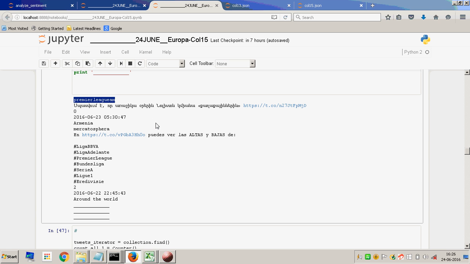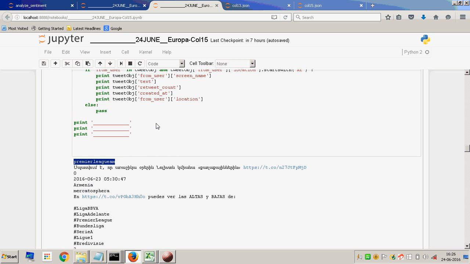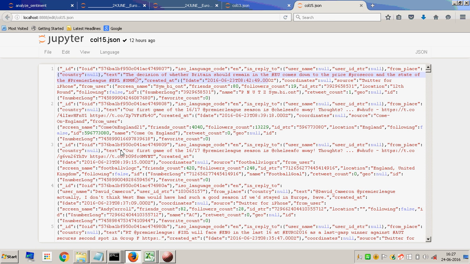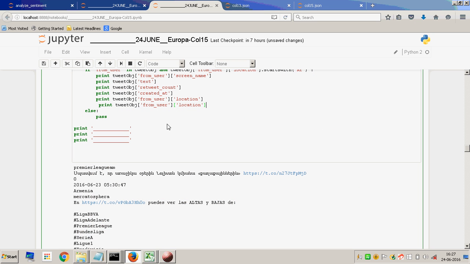If I wanted to see what language this is, I could straight away look at the ISO code language. Okay, I don't need this.